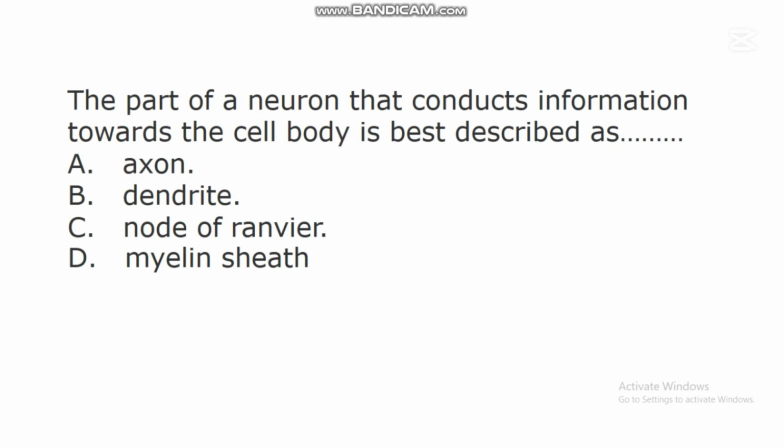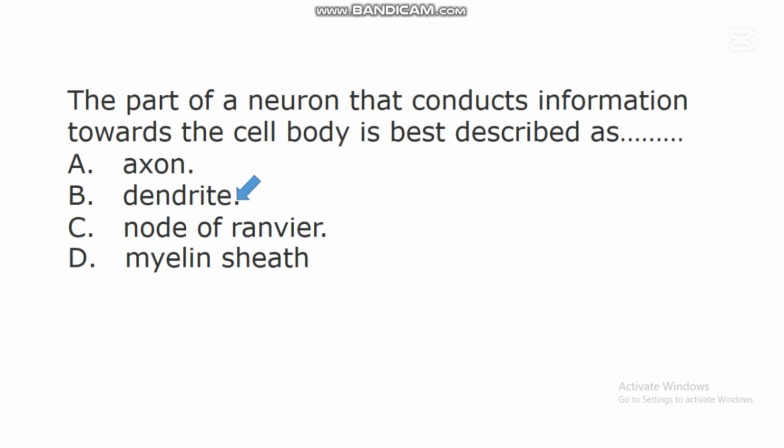The next question says, the part of a neuron that conducts information towards the cell body is best described as dash. A. Axon. B. Dendrites. C. Node of Ranvier. D. Myelin sheath. In this question, the correct answer is B. Dendrites.